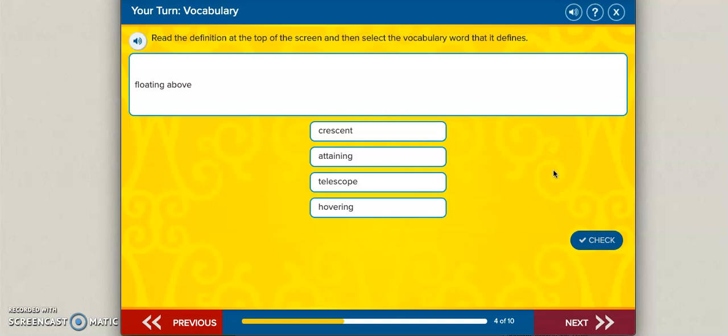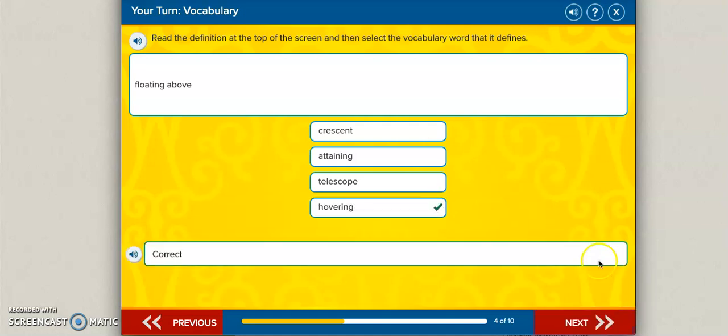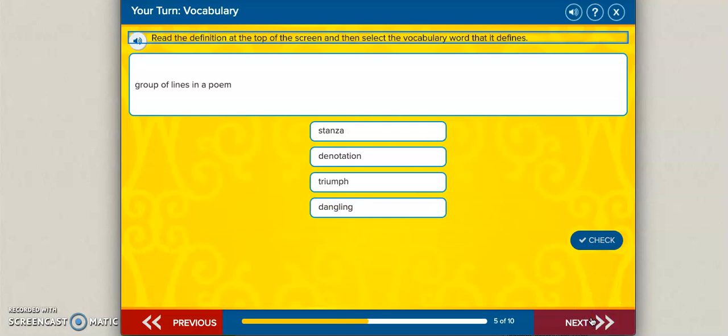Floating above. Crescent, attain, telescope, or hovering. If you don't know the answer, try and take out the ones that are definitely not the right answer. So if you know that one of these means something other than floating above, cross that one out. That is a good test-taking strategy. Floating above is hovering, which is a vocabulary word for this week. Great job.